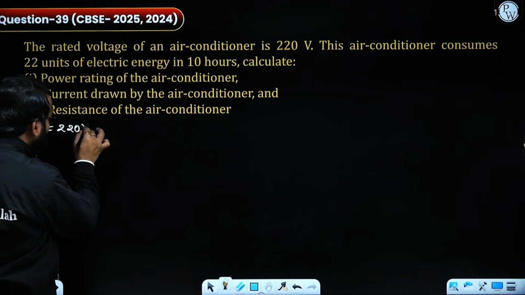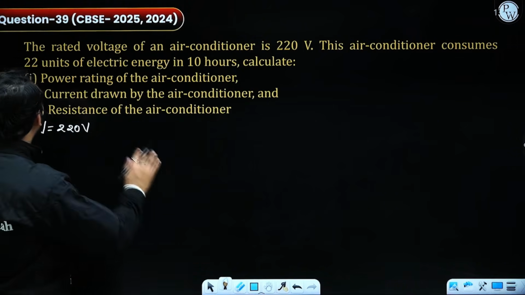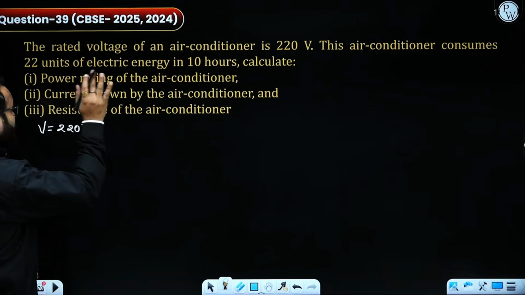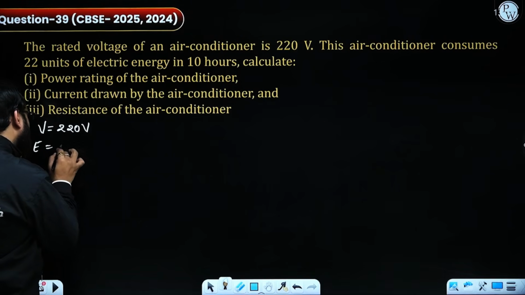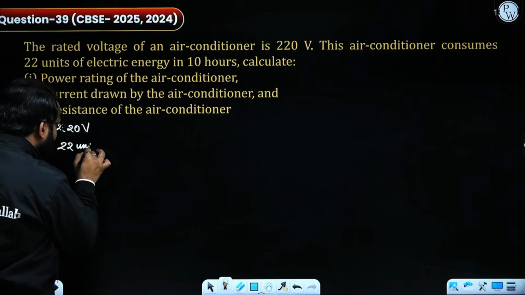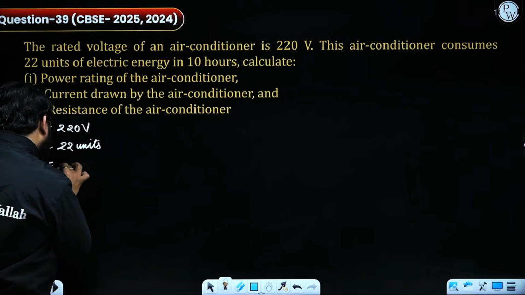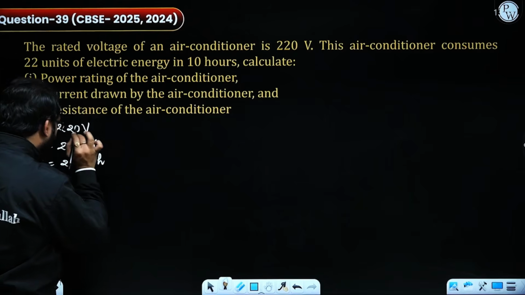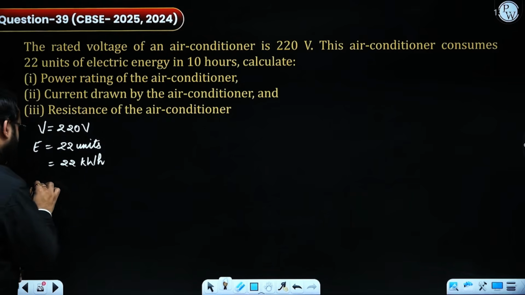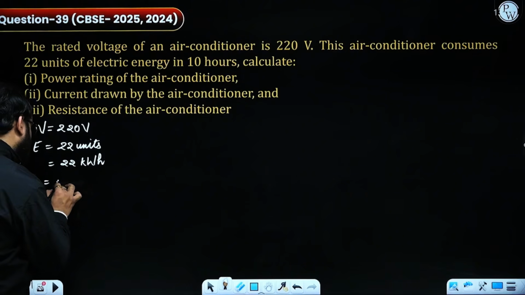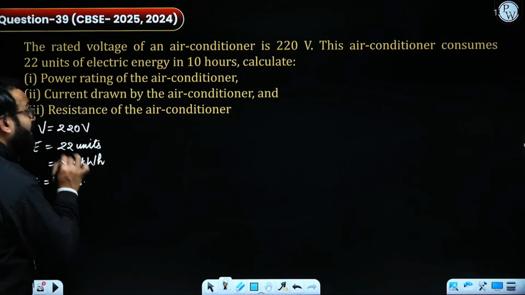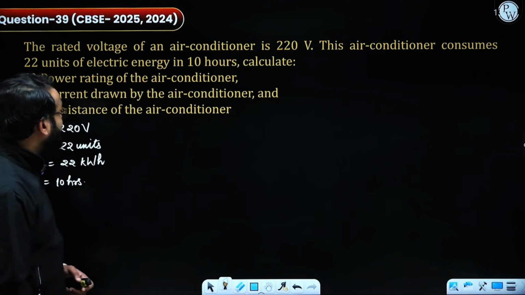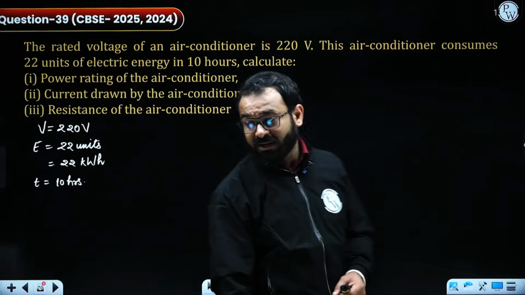air conditioner is 220 volt. It consumes 22 units of electrical energy, or I can also write it as 22 kilowatt hour, consumed in 10 hours. So the time is given as 10 hours. I have to calculate the power rating of the air conditioner.